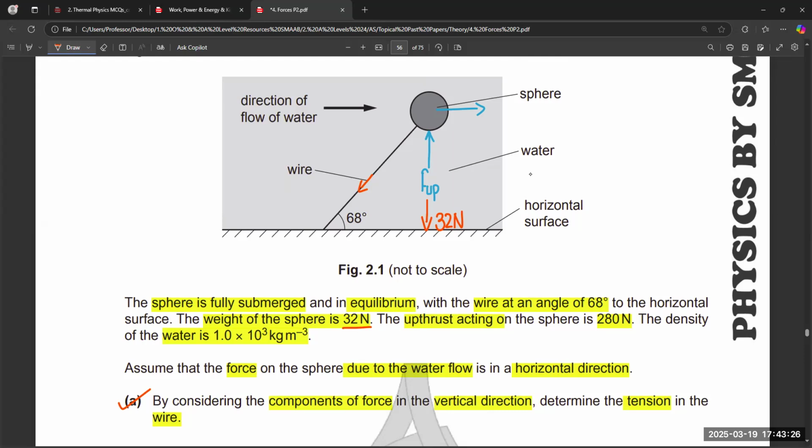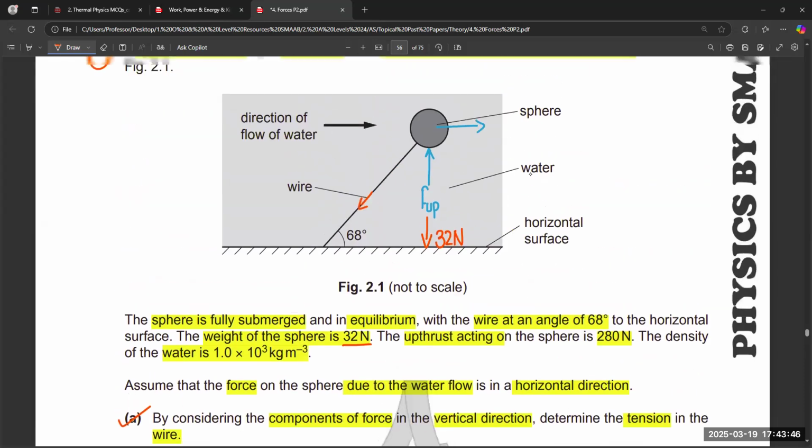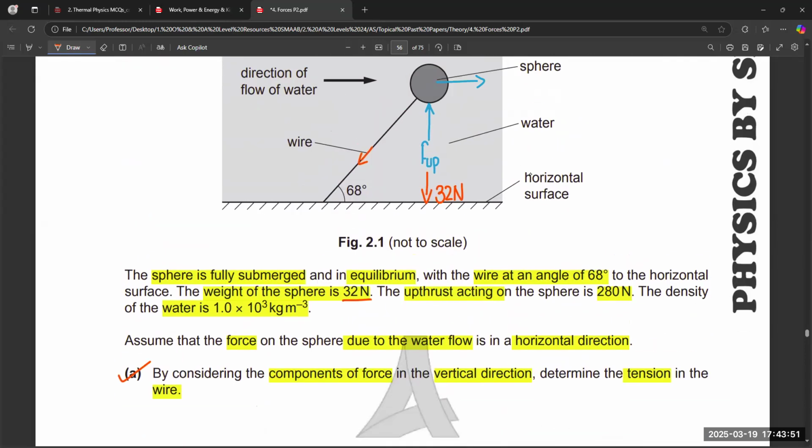Upthrust is definitely acting upward. And the tension in the string is acting at 68 degrees, so tension times sine theta is in the category of vertical component, because it acts in the vertical direction upward.